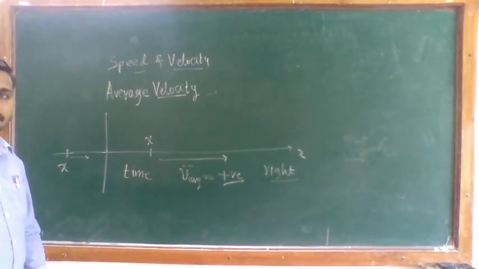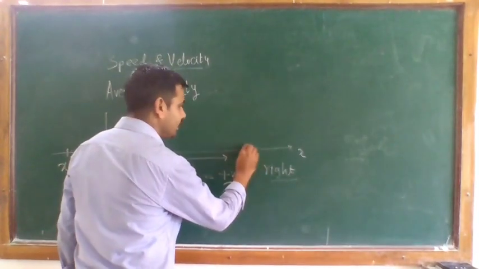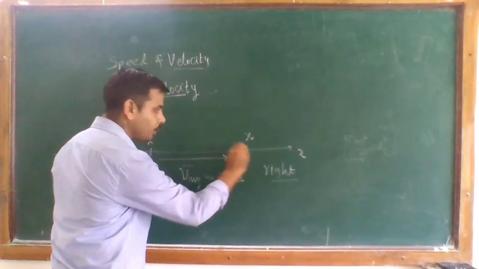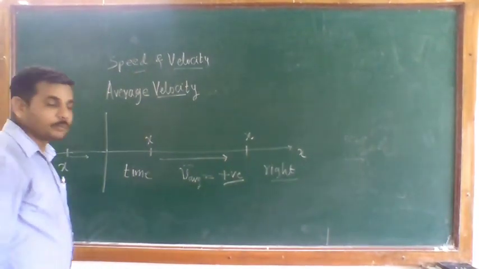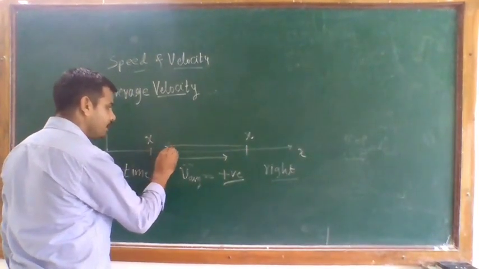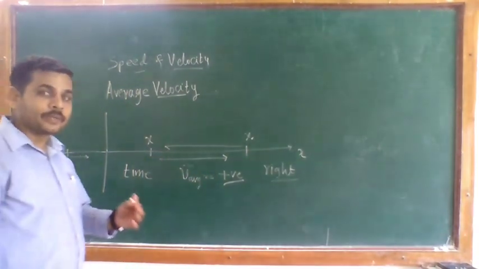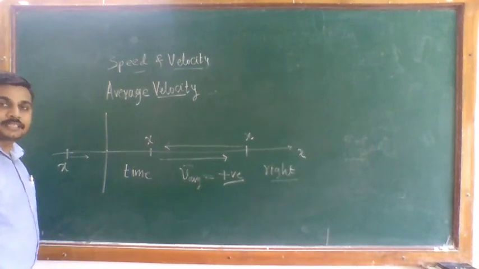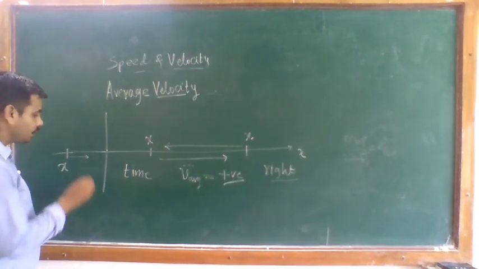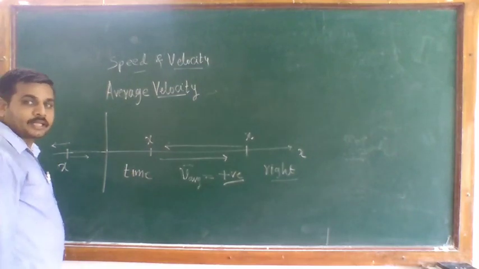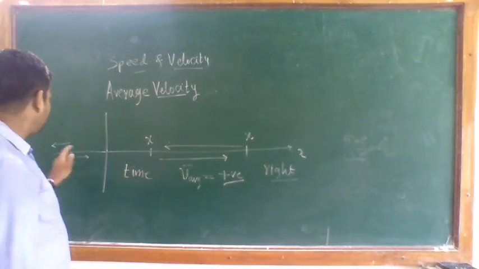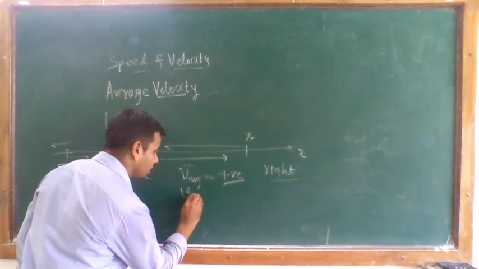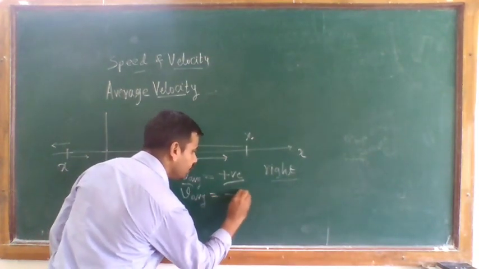In your second case, if your x is a positive value and it decreases with time, or if your x is a negative value and again becomes more negative, then your average velocity is negative.